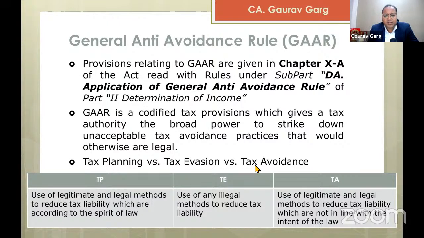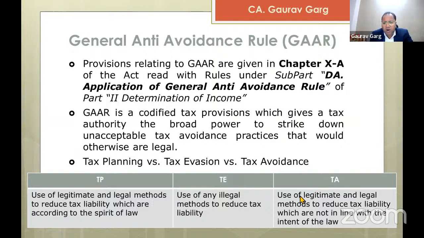Similarly, India has introduced the general anti-avoidance rule, which is a very general law that will hit all those legal transactions which are not as per the spirit of the law, and where one of the main objectives of such an arrangement is tax avoidance.